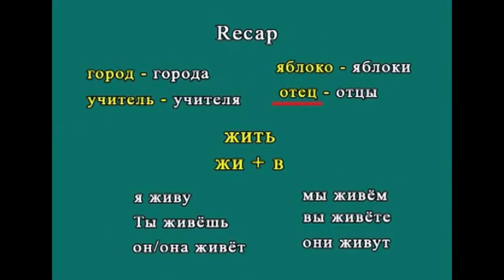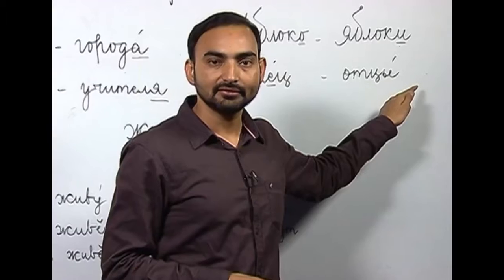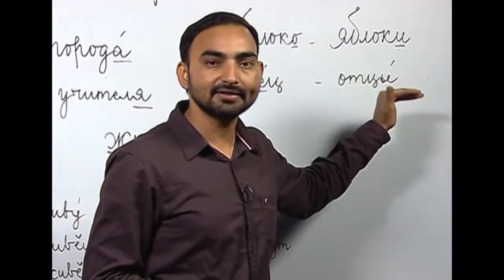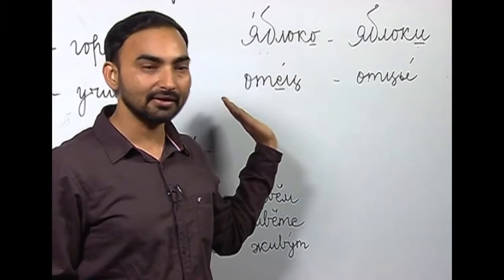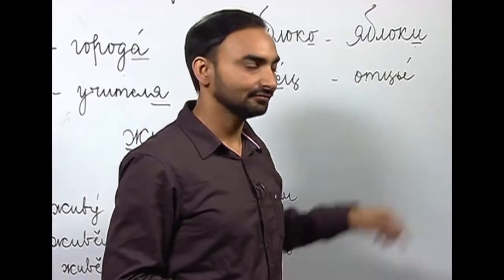What about отец? How do we form the plural of отец? We drop this Е, which is a soft vowel, and add И. So отец, plural отцы, father, fathers.